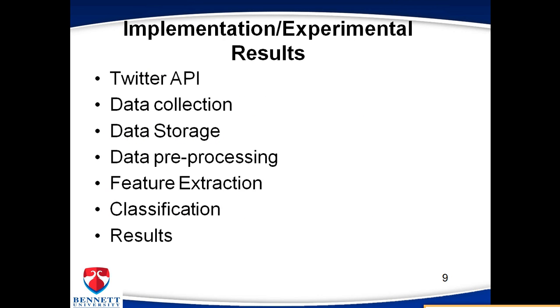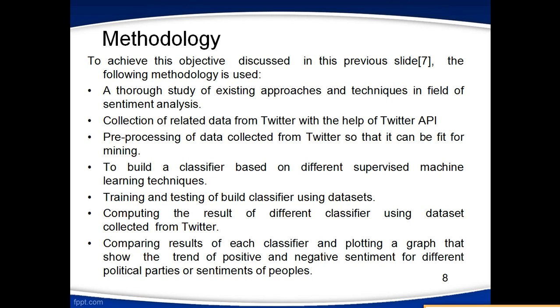So, implementation and experimental result. In the experimental result: first the Twitter API, then data collection, data storage, data preprocessing, feature extraction, classification, and result. If we talk about the methodology, we have collected the data in JSON format, and after the preprocessing, removal of hashtags and various punctuation, we come to the feature extraction method, and after the feature extraction, we come to the classification. So various steps are used in this project.